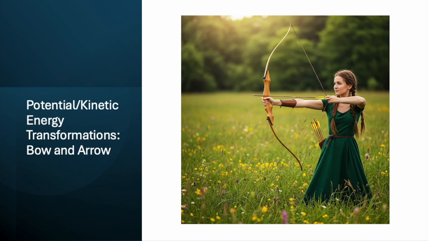When you draw back a bowstring, you're storing potential energy in the bent bow. When you release the arrow, this potential energy is converted into kinetic energy, propelling the arrow forward.